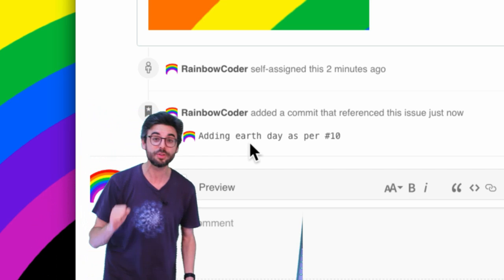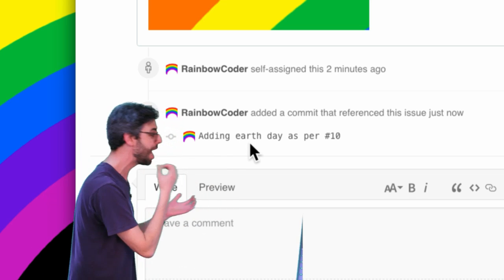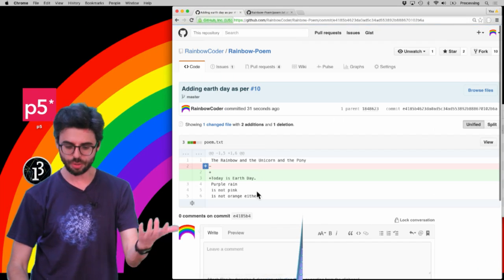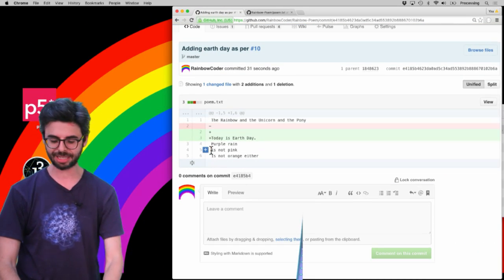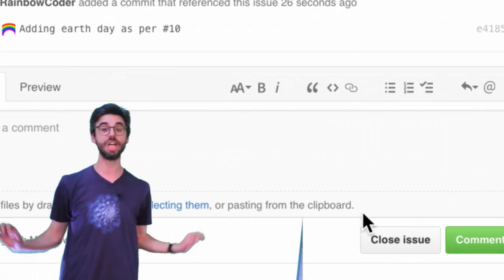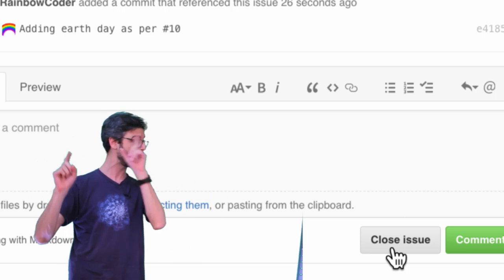This is very useful because if someday later I want to revisit this discussion about this particular issue, I could now click directly on this, and I could see, oh, this was the change, and I can look directly at that particular change associated with that issue. Now, if I felt that that was done, I could click this close issue, and then the issue would be closed and would go into the closed category.